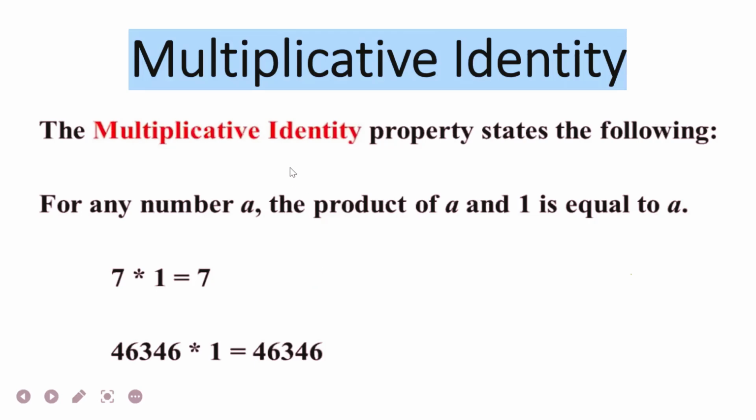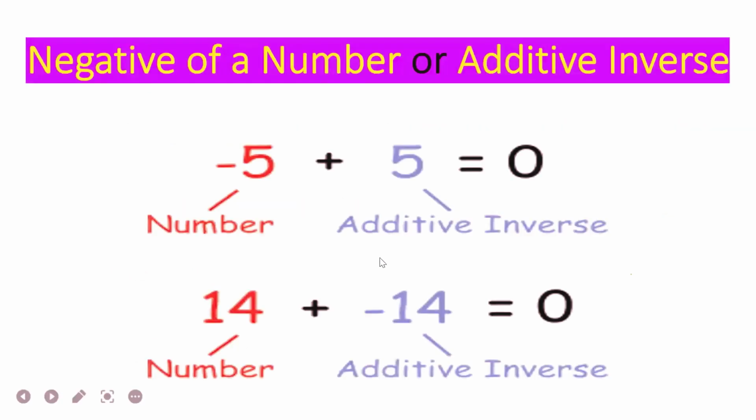Multiplicative identity. The multiplicative identity property states that for any number, if you multiply with 1, the product would be the number itself. So additive identity, the number came out the same by adding 0 into it. In multiplicative identity, if we multiply by 1, then we get the same number. Okay, this is multiplicative identity.